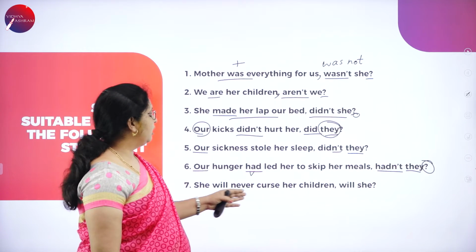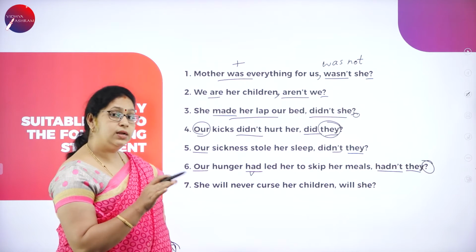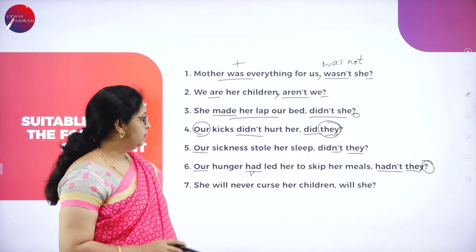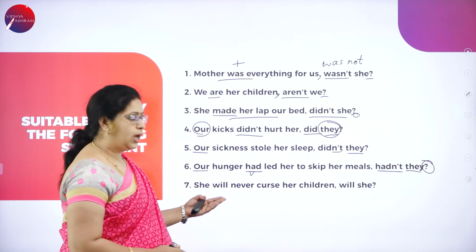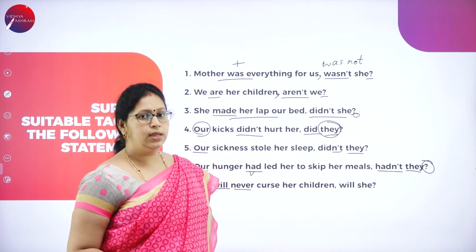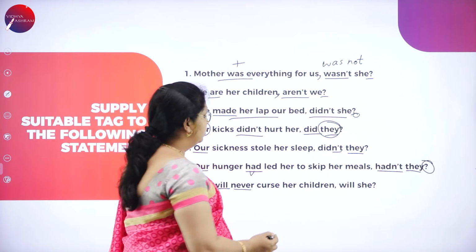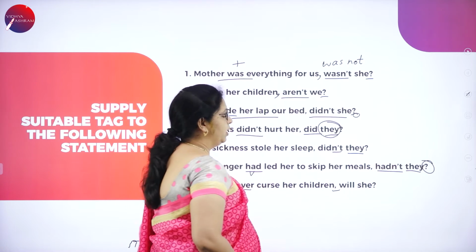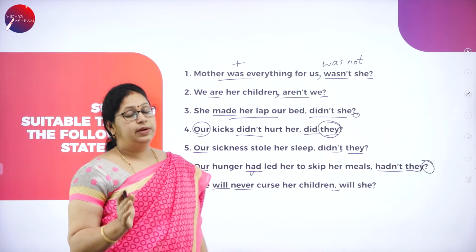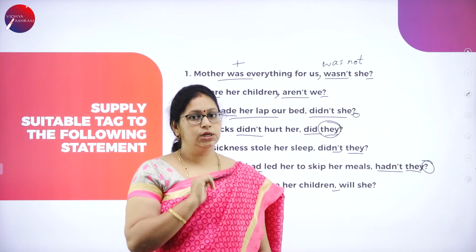One more. She will never curse her children. So, she will never curse. Never is negative. Will is a modal used here, and this is negative. The question tag should be positive. Will she? So, do not forget to put the comma. See whether the statement is positive or negative. And after the tag, you need to put the question mark.